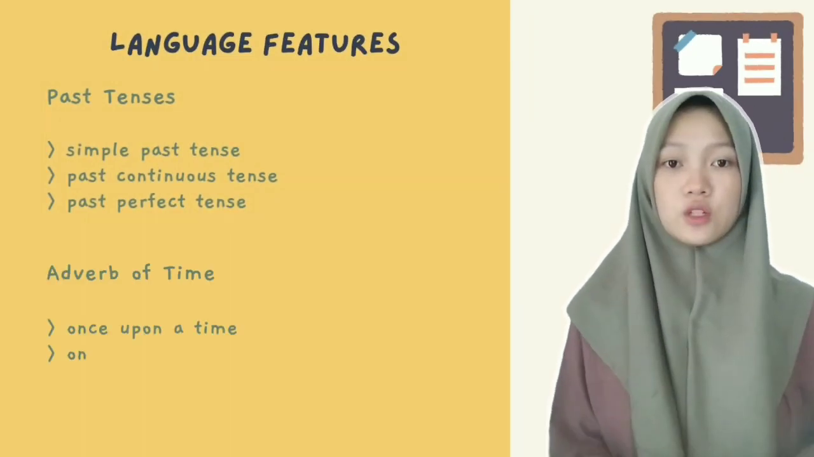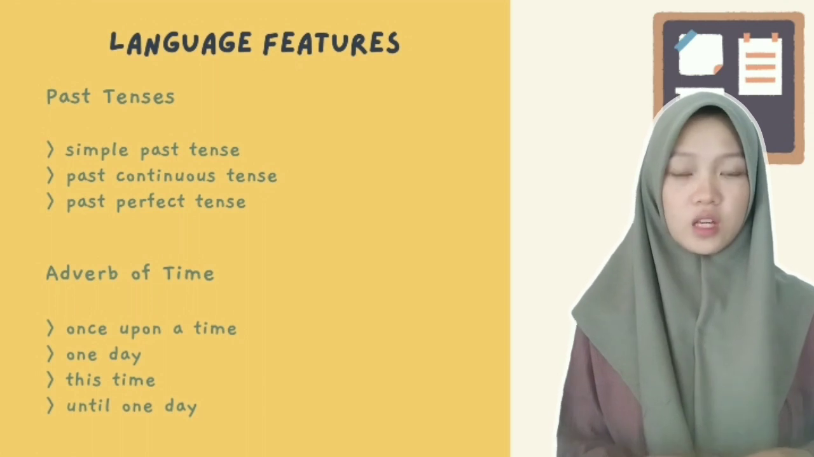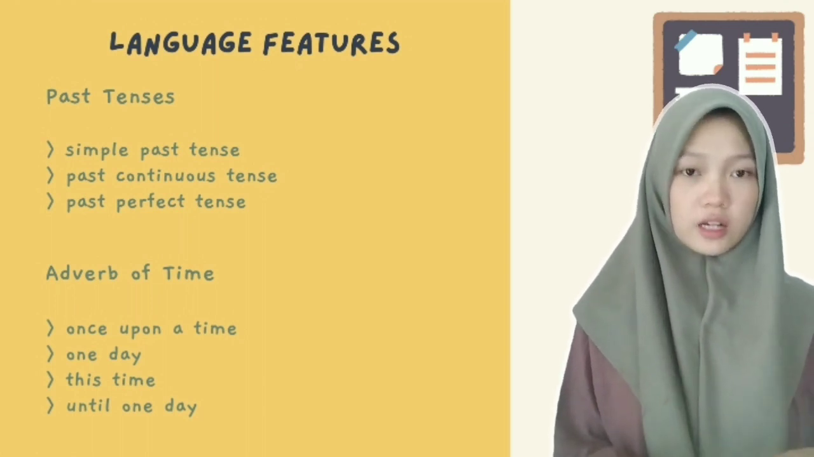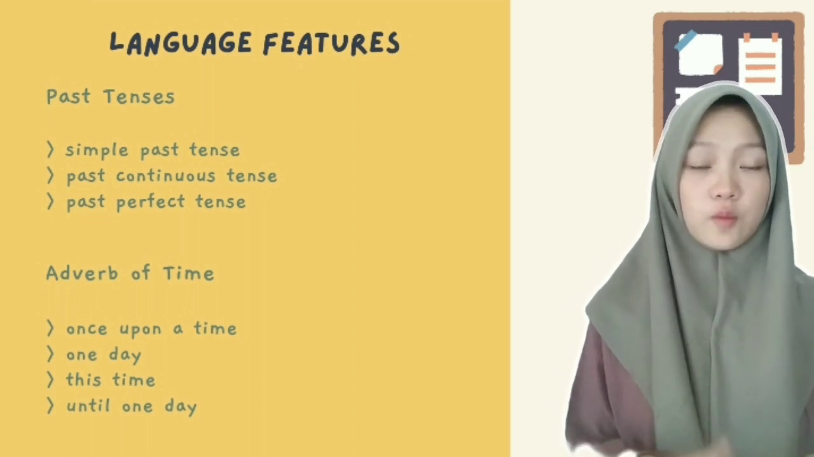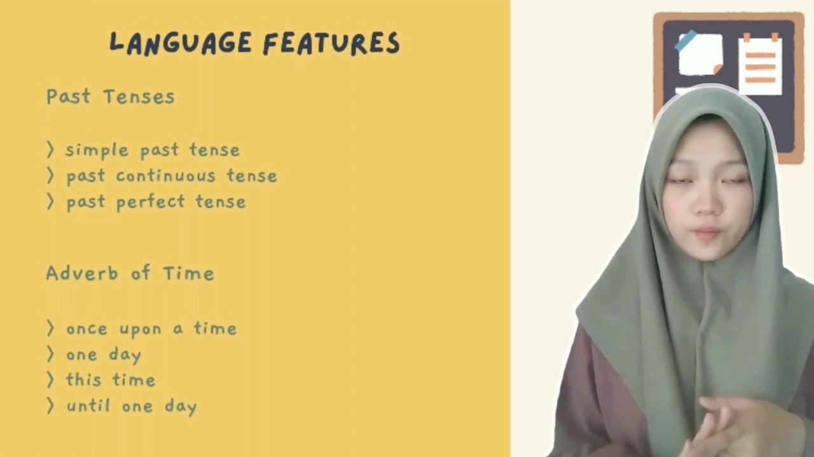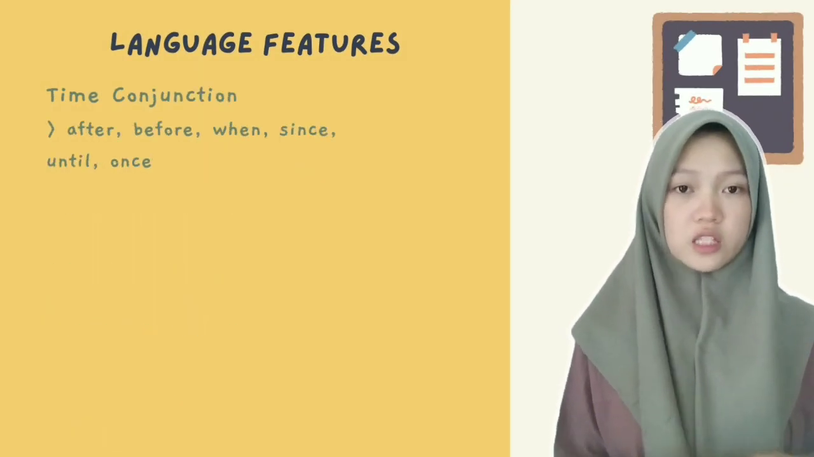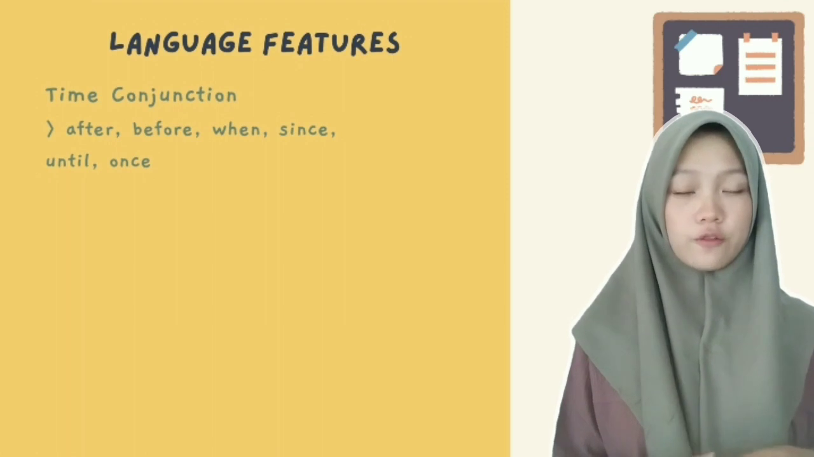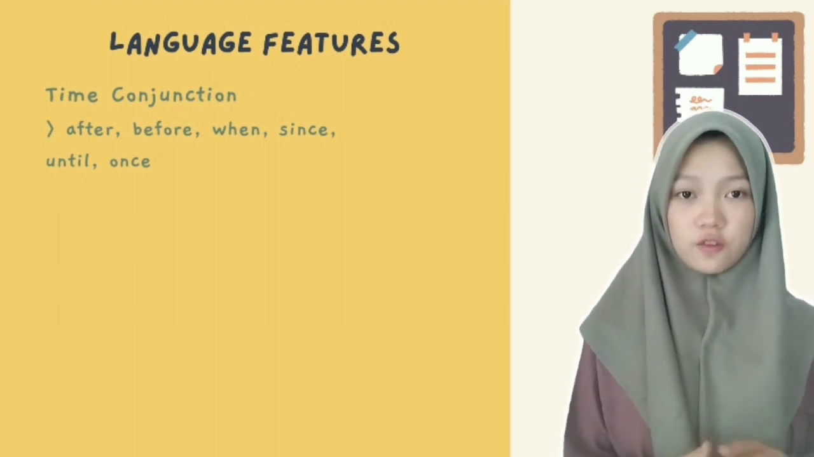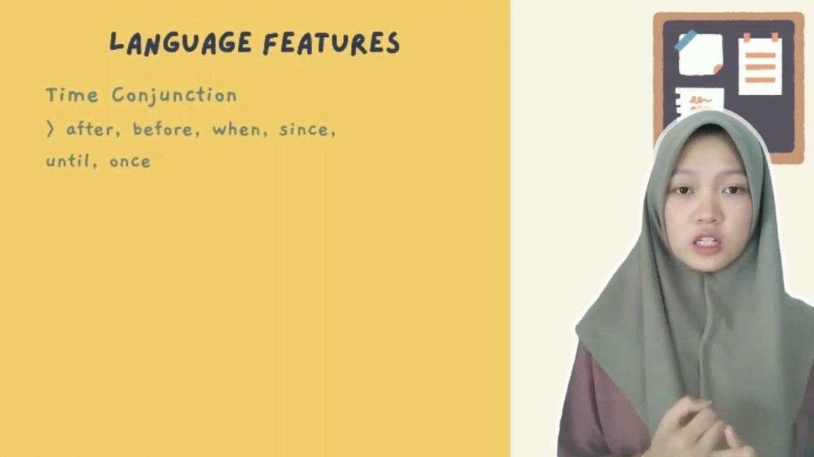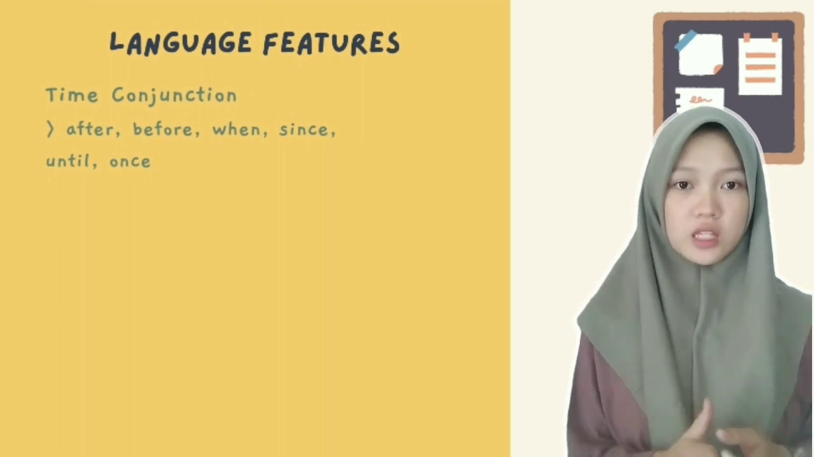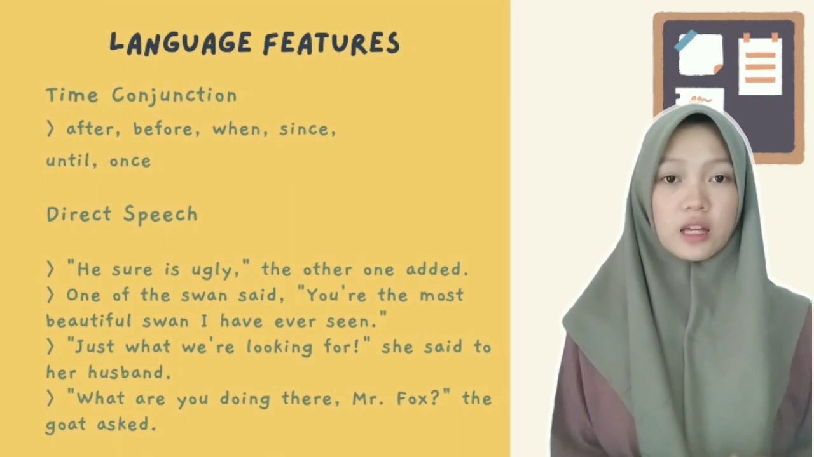The next language feature is adverb of time. Some examples of adverbs of time that are often used are once upon a time, one day, this time, and until one day. The next language feature is time conjunctions. Apart from adverbs of time, you can also find time conjunctions in narrative text, like when, until, after, before, since, while, and once.